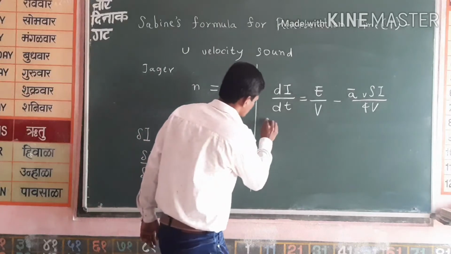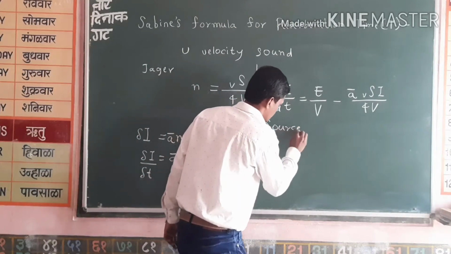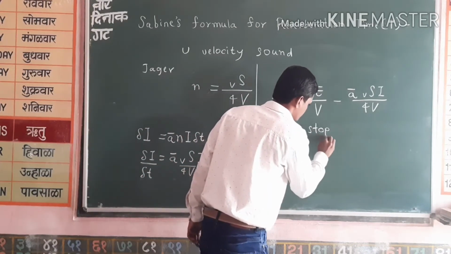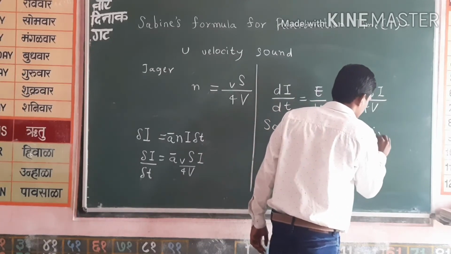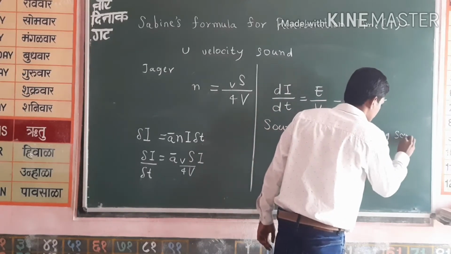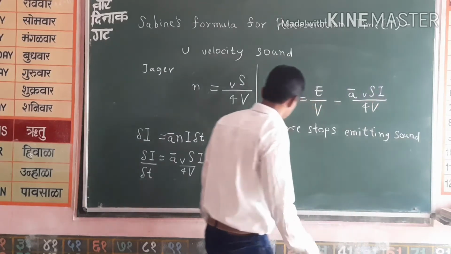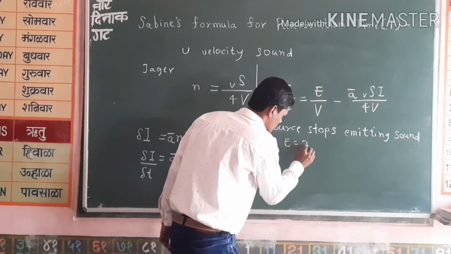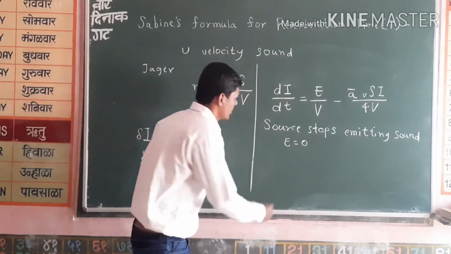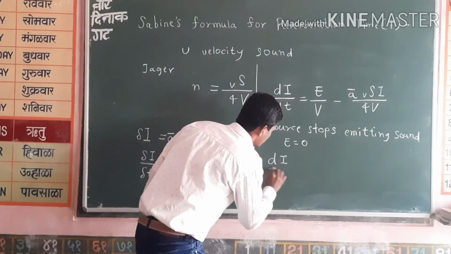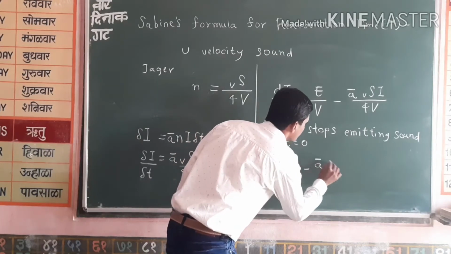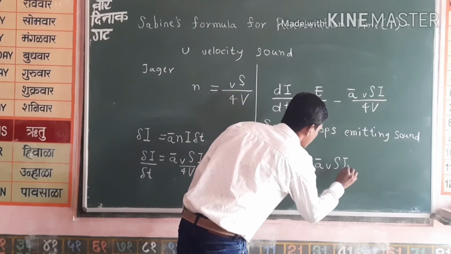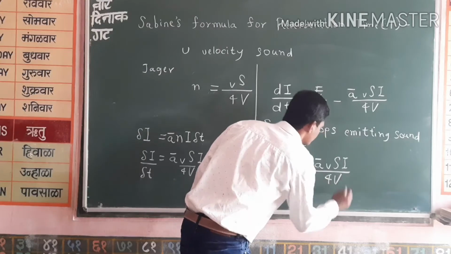Now when the source stops emitting sound, what will happen? We know E will be 0. Now the above equation becomes dI by dt is equal to minus A bar v S I by 4V.